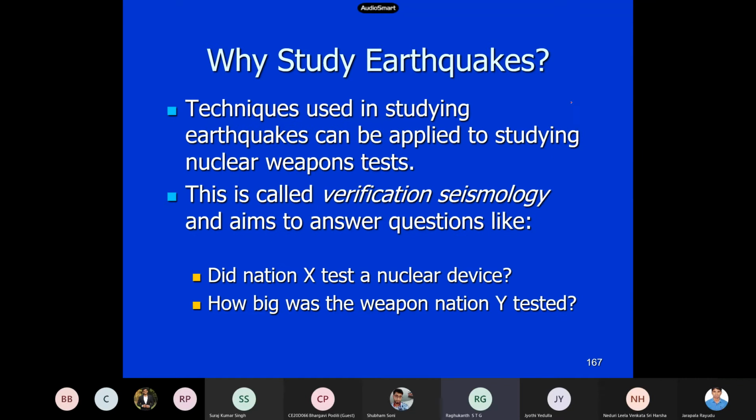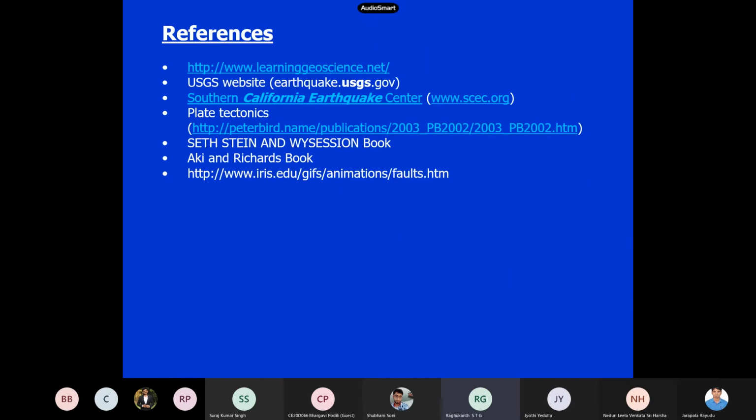And not only this, mainly these seismic waves can be used to detect nuclear explosions also. I told you, right, mb by Ms. This will help you find which country has done it and the size and others also. These are some of the websites, and I think all the things are available online also. The Harvard CMT, if you go, you can easily interpret the focal mechanism solution.